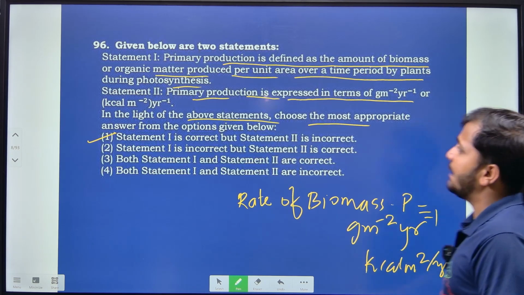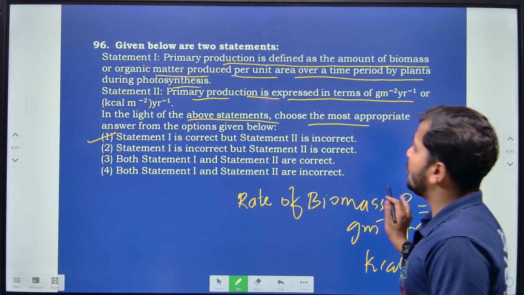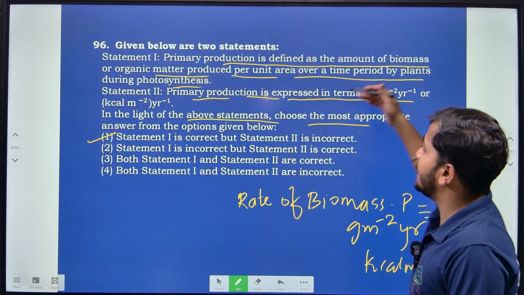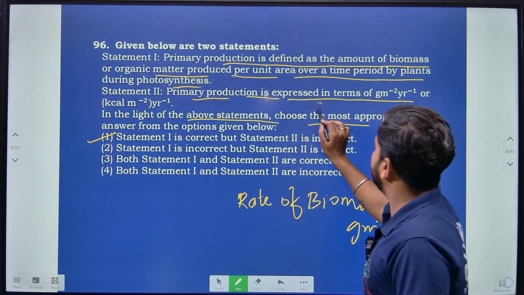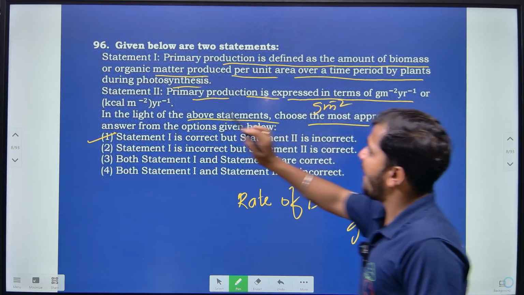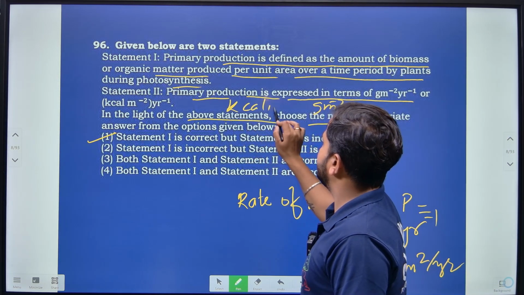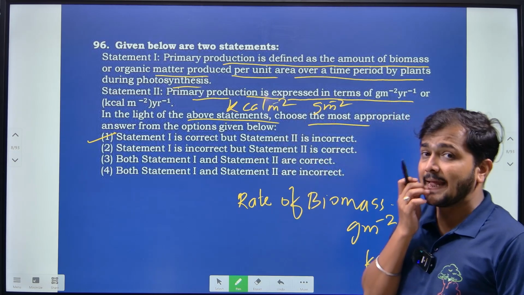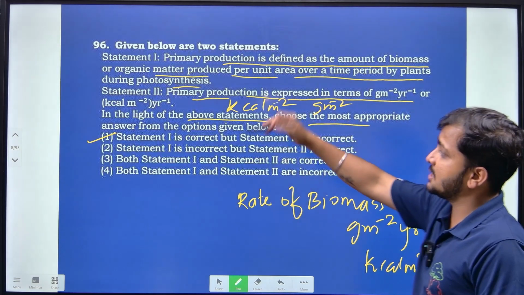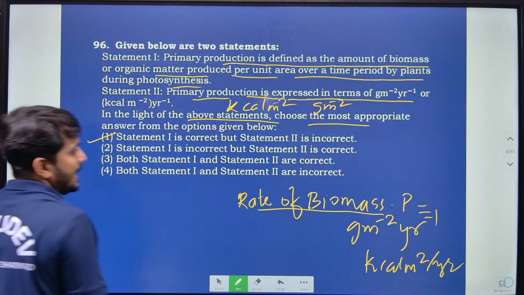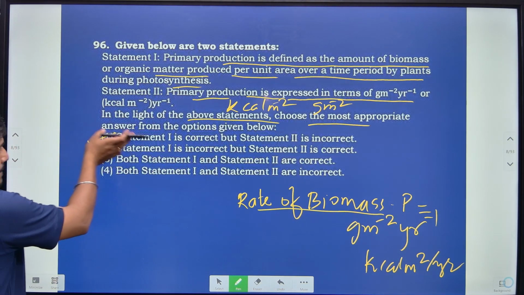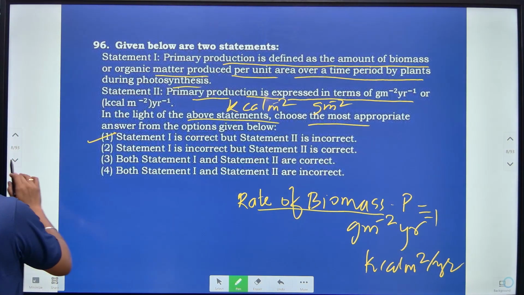It is the rate of biomass, not the primary production, which is expressed. Primary production should be expressed in grams per square meter and kilocalories per square meter. So here, statement 1 is correct but statement 2 is incorrect.